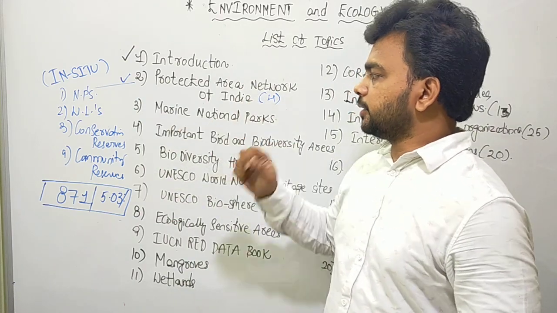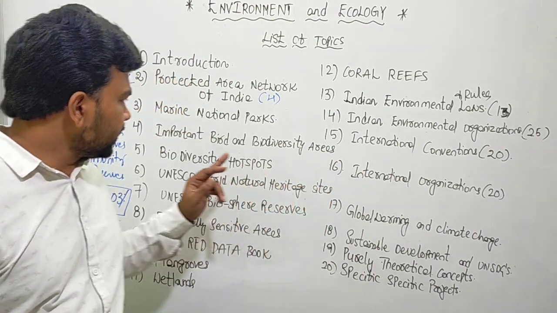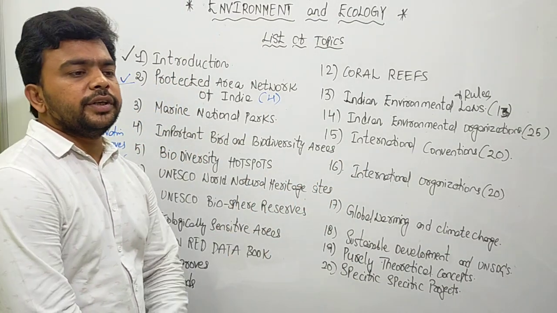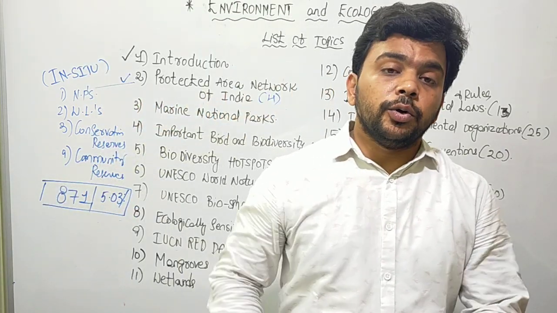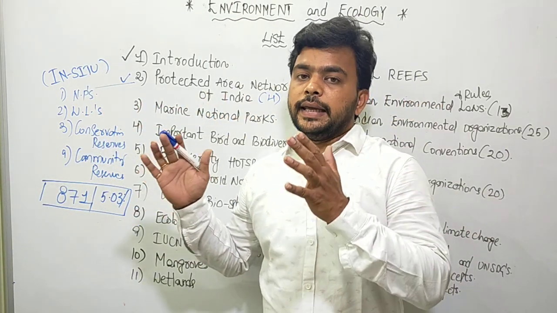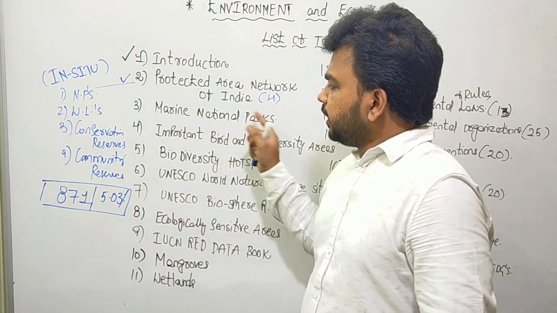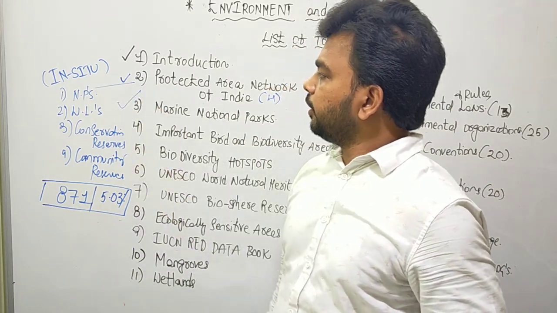Next, marine national parks. So marine national parks, again very simple. See here, all these protected areas we are creating on the land, on the terrestrial area, whereas marine national parks we create in the marine areas or in the ocean areas. That is called marine national parks. Here we discuss some aspects, some facts, where they are located, some important points.